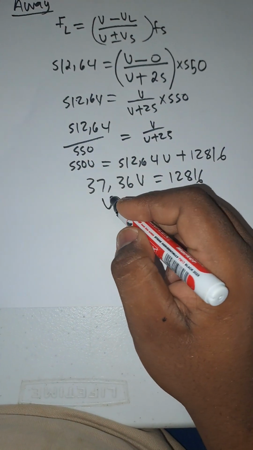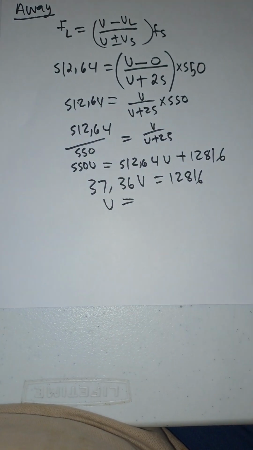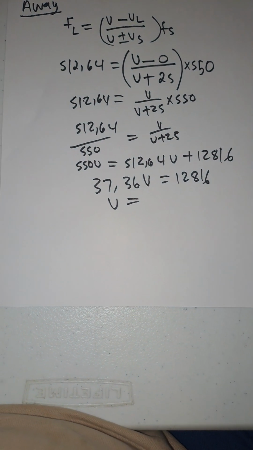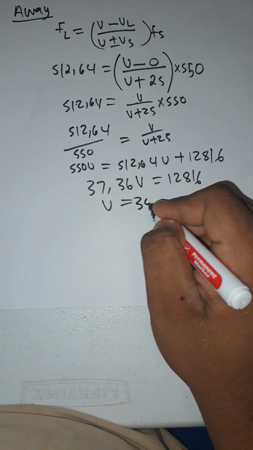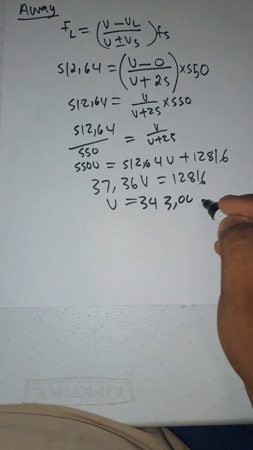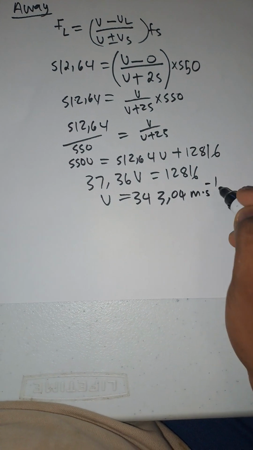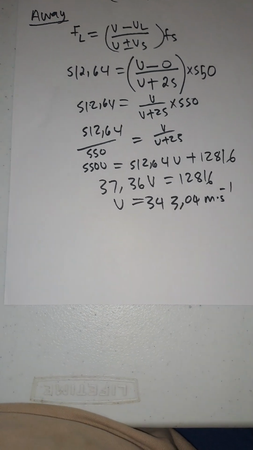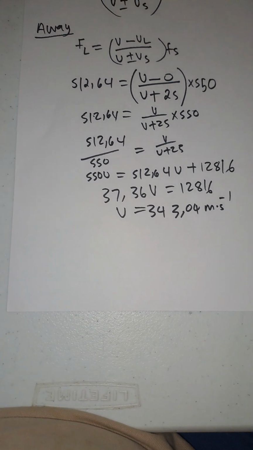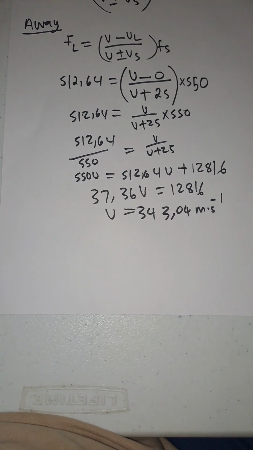Remember that the speed of sound in air must be somewhere between 340 and 343. In physics, the calculations I just did are just maths, so make sure you clean up your maths.